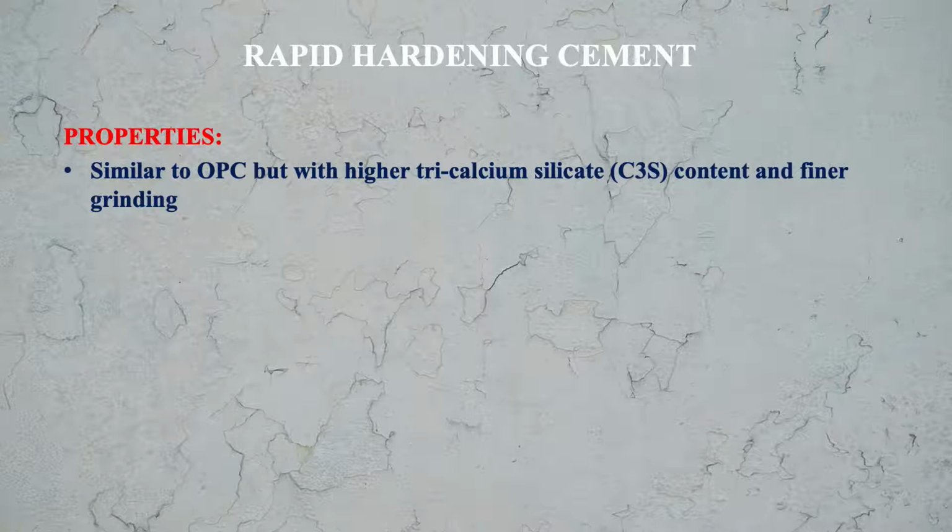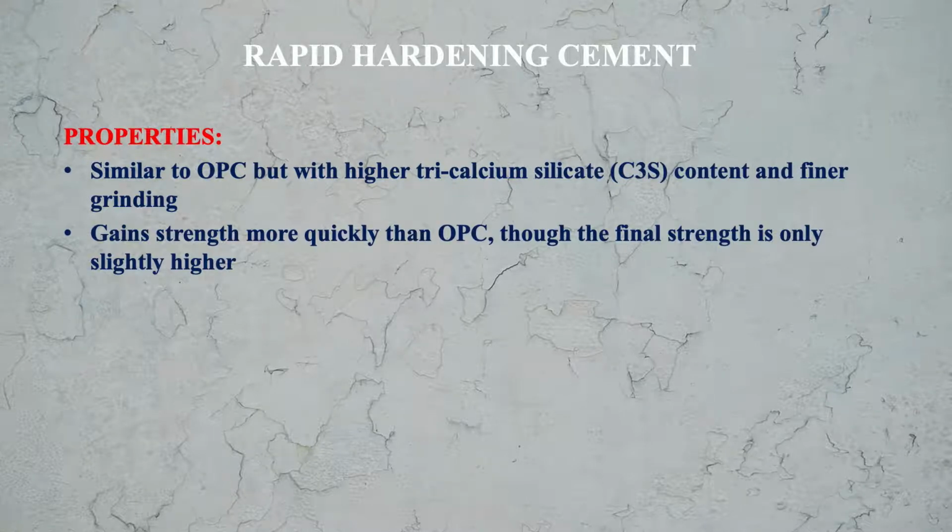And also, if you look at the grinding, in RHPC, the rapid hardening cement, the grinding is finer. It means the cement particles are more fine. Rapid hardening cement gains strength more quickly than ordinary Portland cement, though the final strength is only slightly higher. It means in the final strength there is not much difference, but rapid hardening cement gains the strength quickly. The rate of gaining of strength is faster.